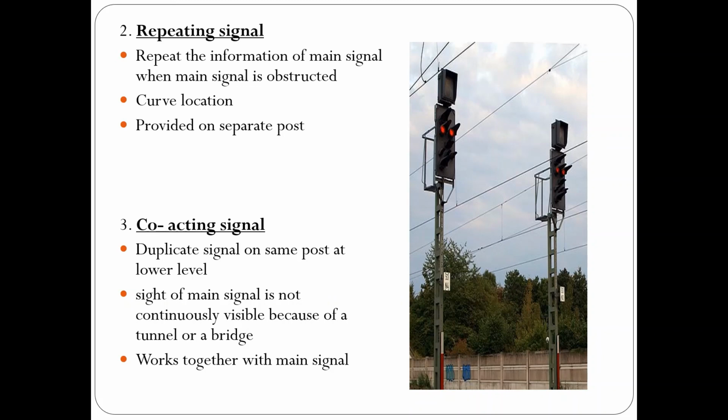This repeater signal is linked with the main signal, and therefore when the lever is pulled, both signals are lowered simultaneously. As these signals work in union with the main signal, it is also called a co-acting signal, or a duplicate signal provided on the same post at a lower level, so that the driver's visibility can be improved.